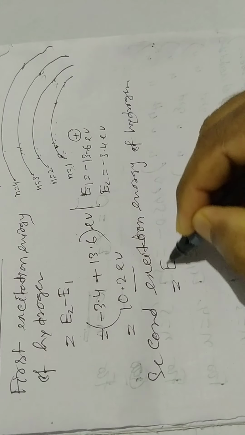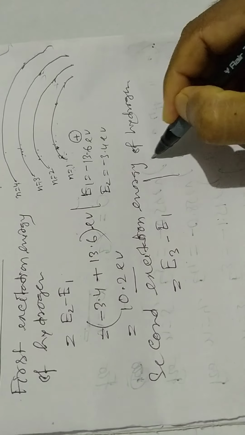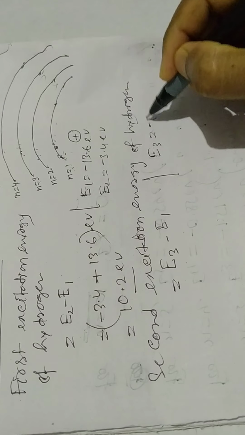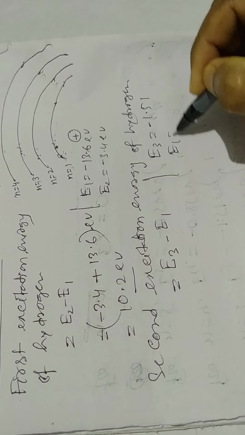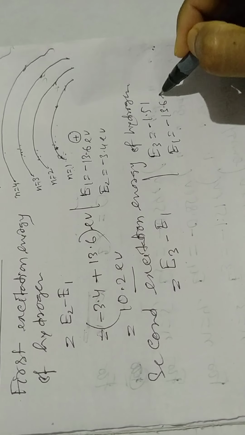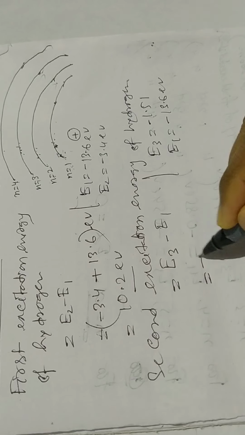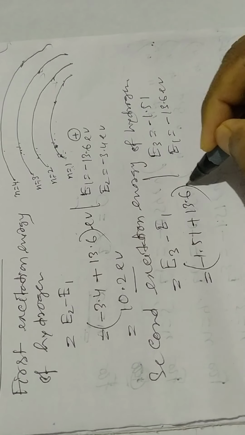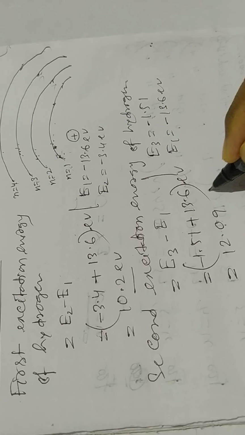There is a difference of the energy: E3 minus E1. The energy in the third orbit is minus 1.51, and the E1 ground state energy is minus 13.6 electron volt. So the difference, minus 1.51 plus 13.6 electron volt, is 12.09 electron volt.